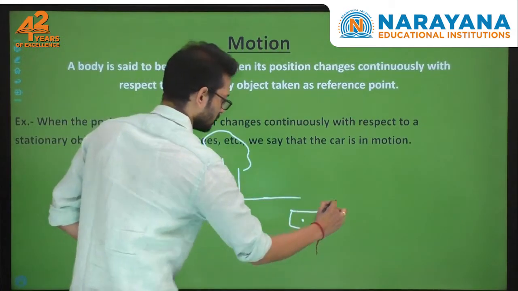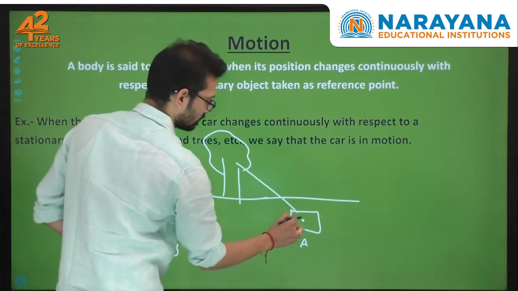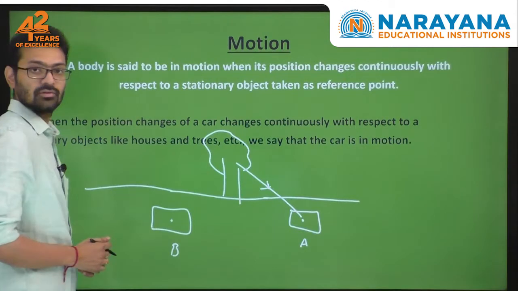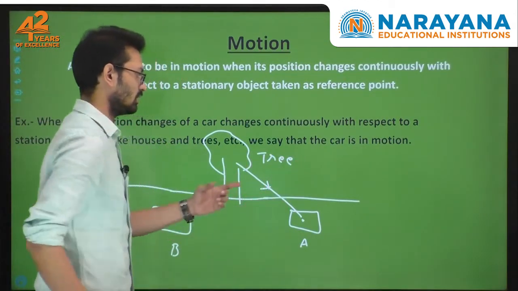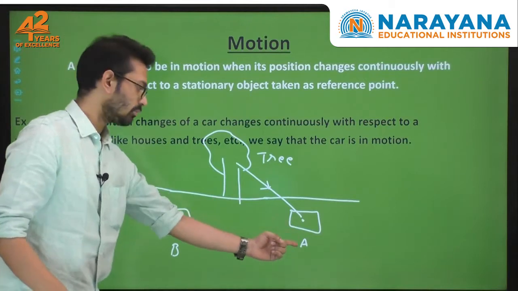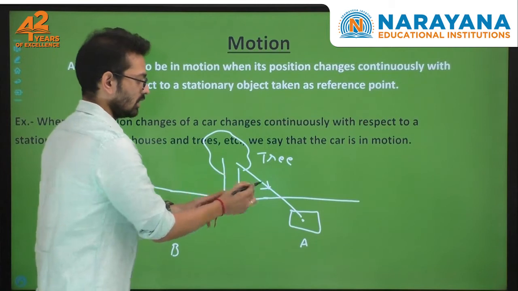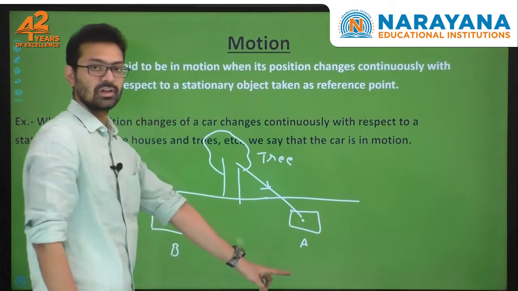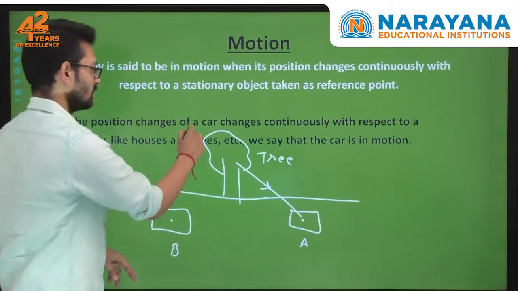Imagine this box is moved from point A to point B with reference to the tree. First of all, this box is at point A. After some time, it just shifted to point B with reference to the tree.